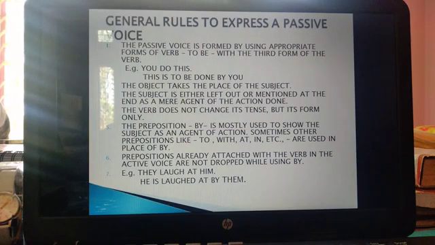So this is simple. Number 6, prepositions always attached with the verb in the active voice are not dropped while using by. So suppose in the active sentence we are having a preposition along with the verb. When we change it to passive voice, that preposition will remain with the verb. For example, they laugh at him. When we change it to passive voice, he is laughed at by them.